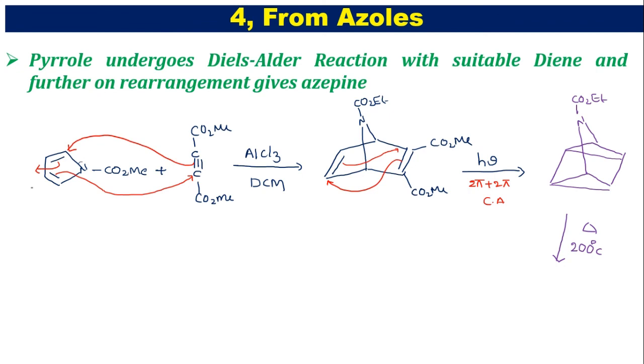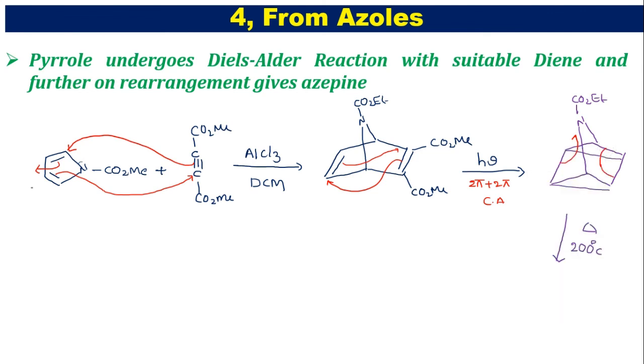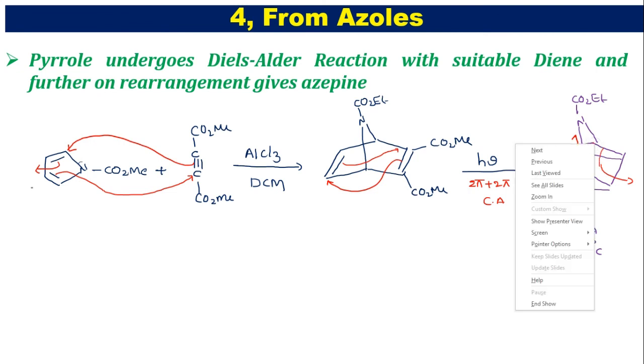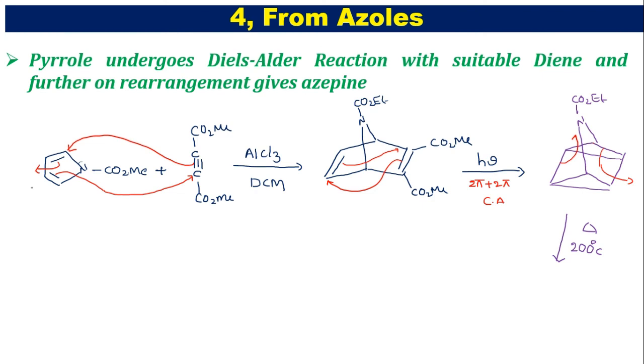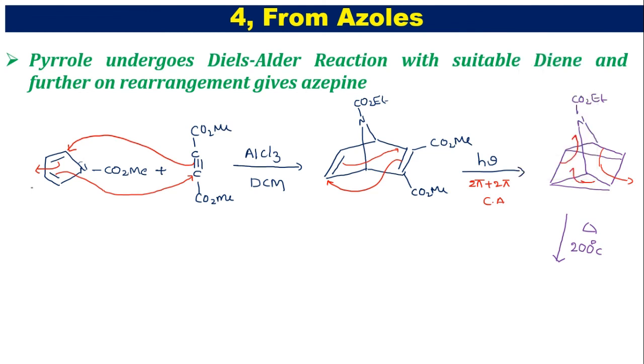You observe carefully. So now here I am going to shift this bond to here. Then I am going to shift this bond to here. This bond to here. First I shifted this bond here in between two carbons. Then immediately the adjacent carbon bond, this bond, this carbon bond shifted here. Meanwhile you shift this bond to, yes, here.